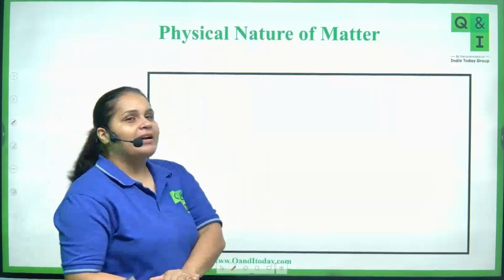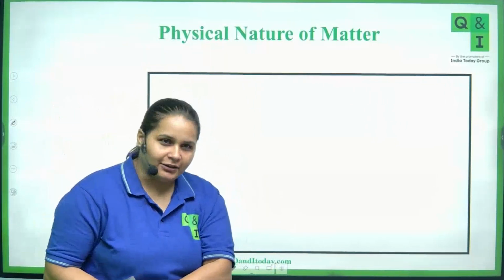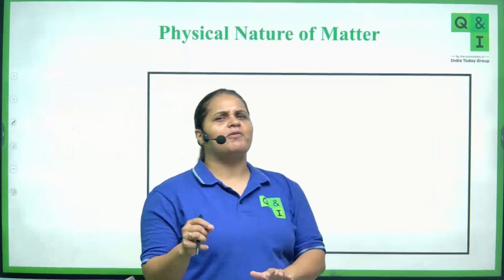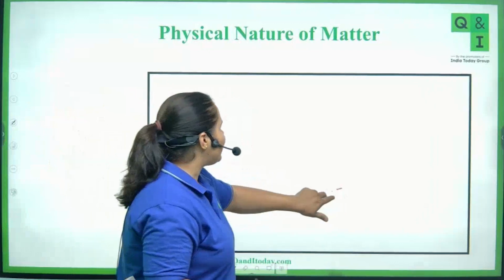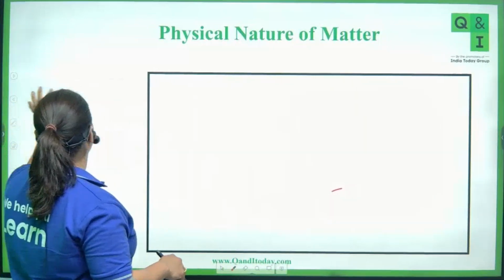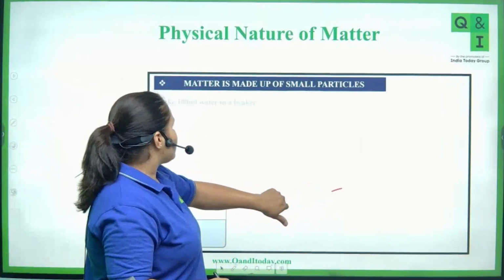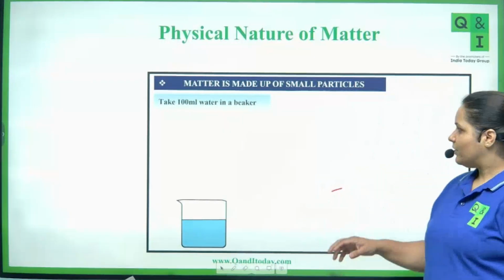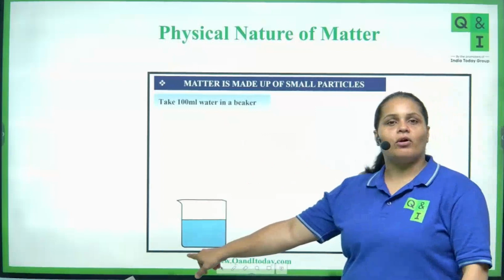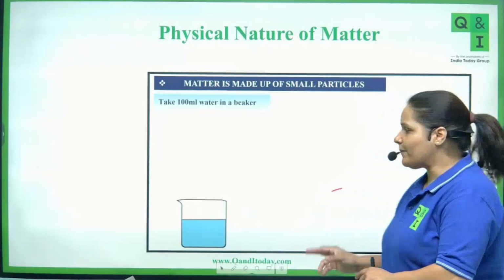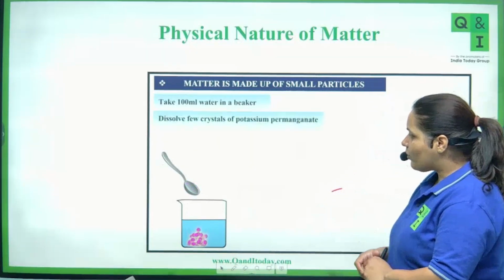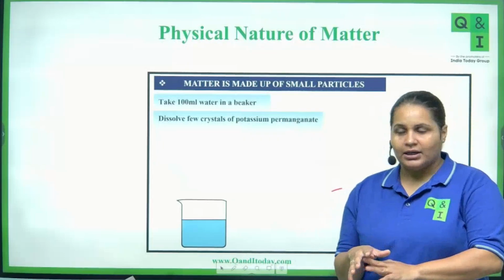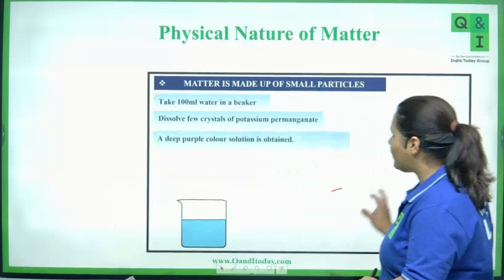Fine. So coming back to the physical nature of matter. Physical nature of matter, as I said, is particulate in nature and it is made up of tiny particles. And here is the activity which I was trying to discuss. Okay. So we'll take a beaker in which 100 ml of water is present. Fine. Okay. Now, I'm going to add a few crystals of potassium permanganate into it. I'll show you once again this part.